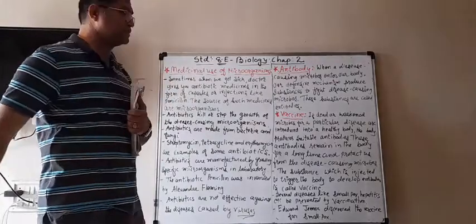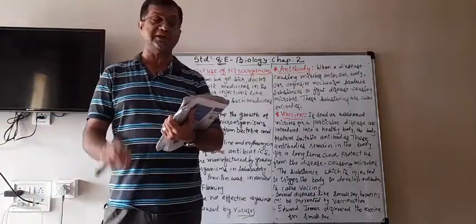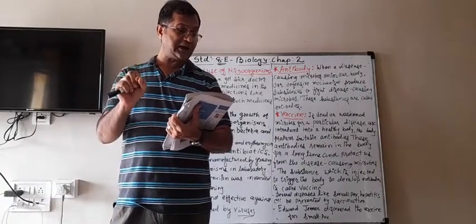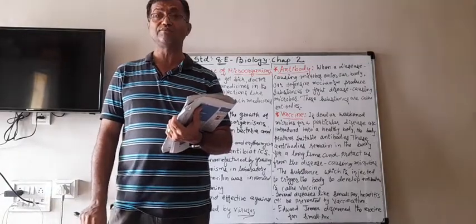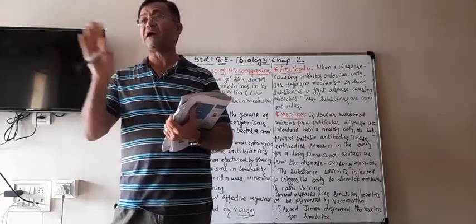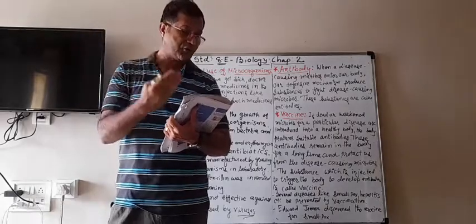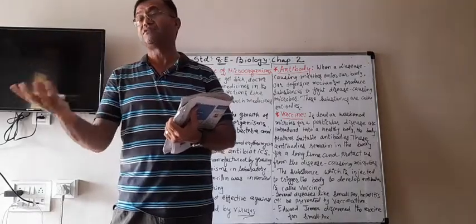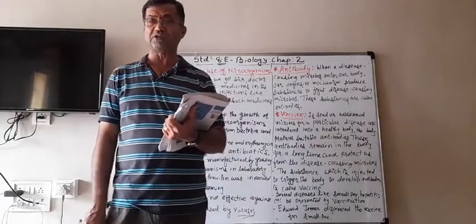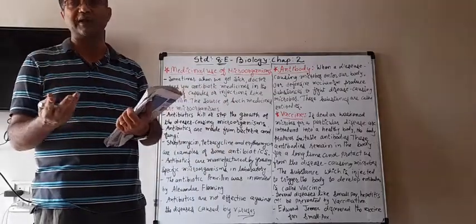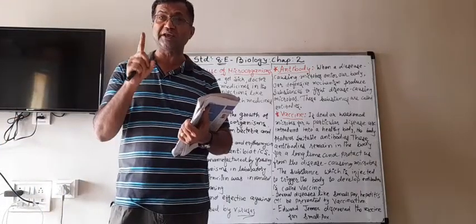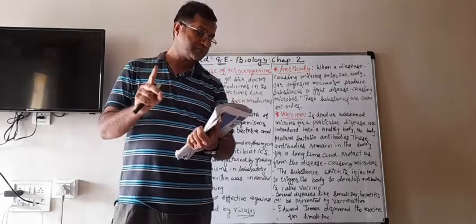Generally these antibiotics are useful only for bacteria and fungi. Antibiotics do not work on diseases caused by viruses, because viruses are totally different from bacteria and fungi. Therefore, if you use antibiotics on a disease caused by viruses, it will not work. Only on bacteria or fungi can it work.